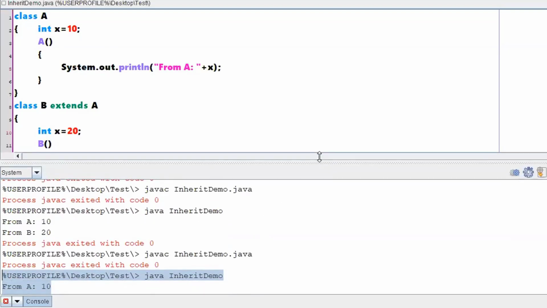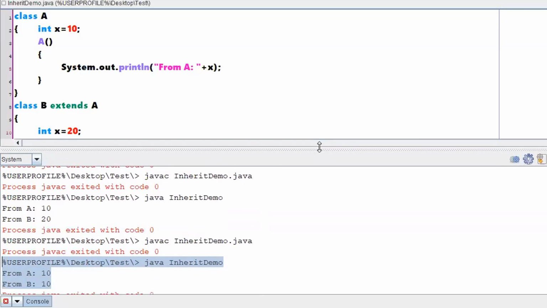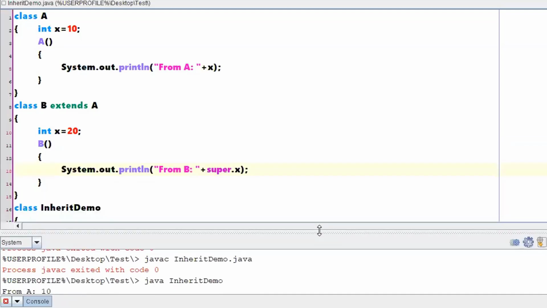What it is doing is, now the local declaration of x is not taken, rather its parent declaration, that is super of x, in the sense it's a parent with respect to its parent class. Whatever is the definition of x, that particular x definition has been taken, right? So this is the purpose of a keyword called super, right?